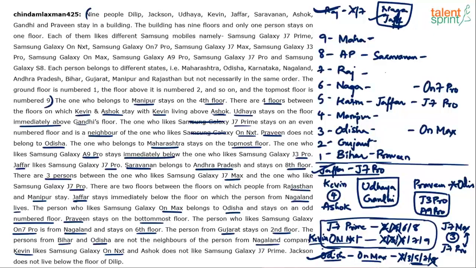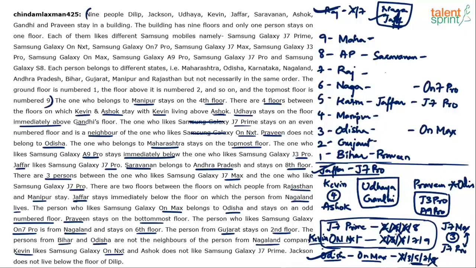Can J7 Prime be on fourth floor? Not possible. Because if J7 Prime is on fourth floor, OnNxt should either be on third floor or fifth floor. Can J7 Prime be on sixth floor? Possible. J7 Prime can be on sixth floor and OnNxt can be on seventh floor. But sixth floor is already blocked by On7 Pro. You observe? Sixth floor, Nagaland, is blocked by On7 Pro, which means J7 Prime cannot come on sixth floor.